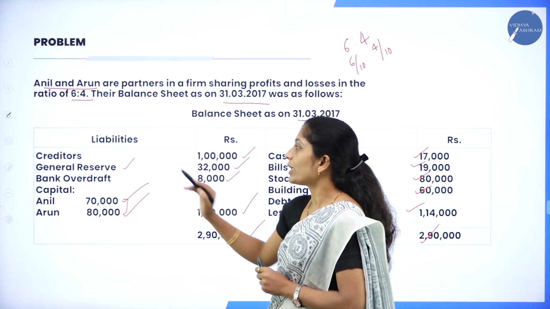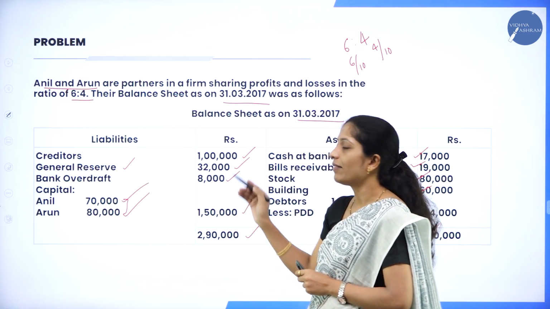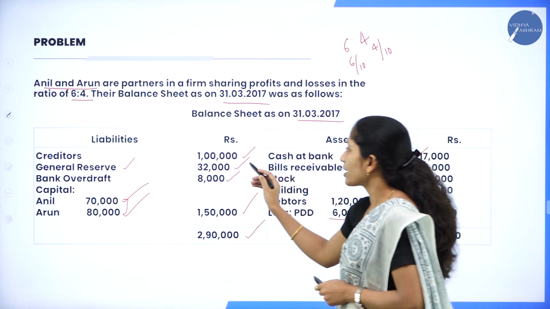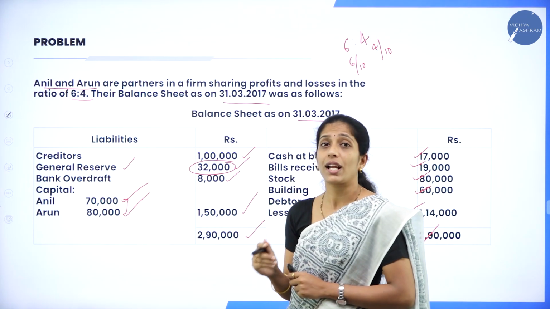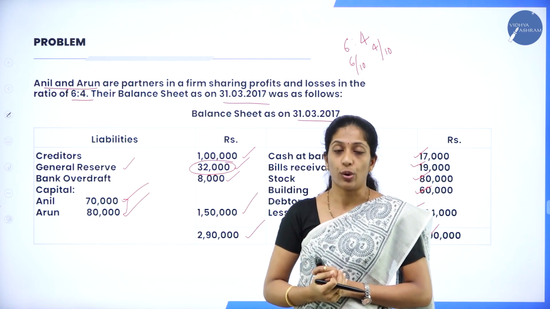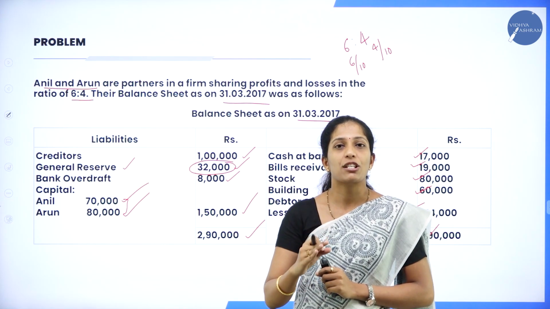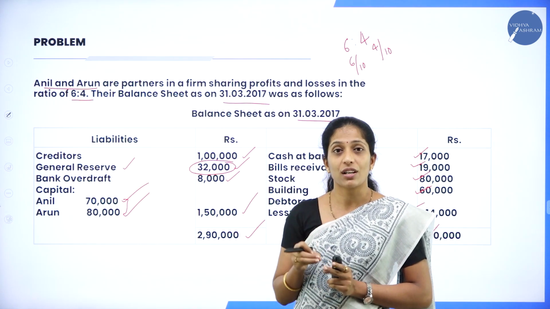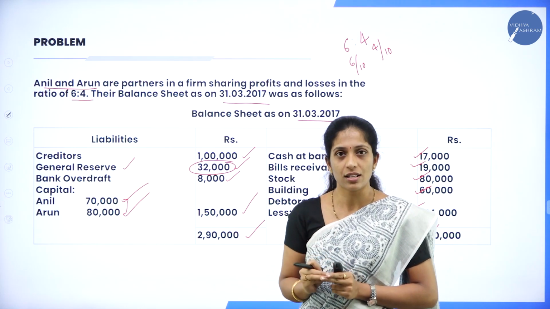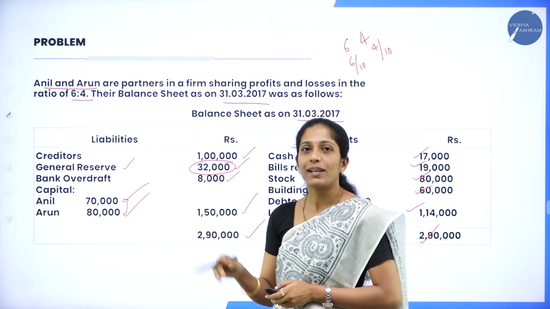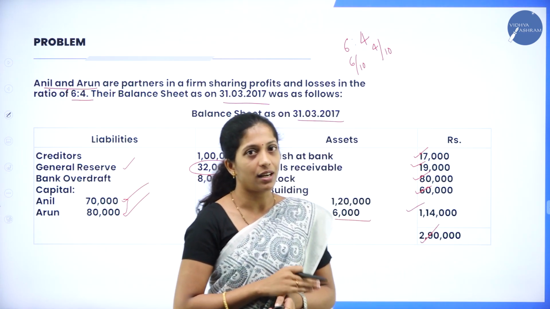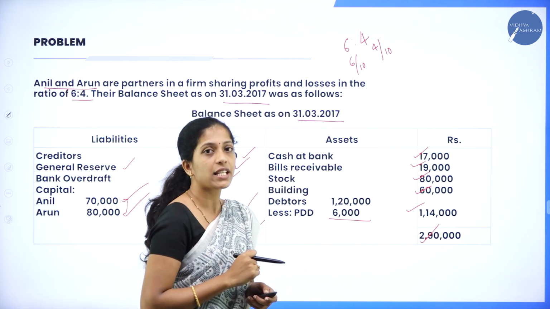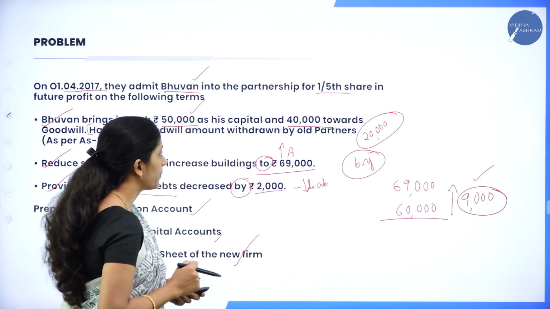Now, here we have only one item, that is general reserve 32,000. This 32,000 has to be distributed among the old partners in the old ratio. Now, why does it have to be distributed only to the old partners? Because that reserve belongs to the old partners only. So, how do we record? By general reserve. You have to record it on the credit side of the partners capital account.